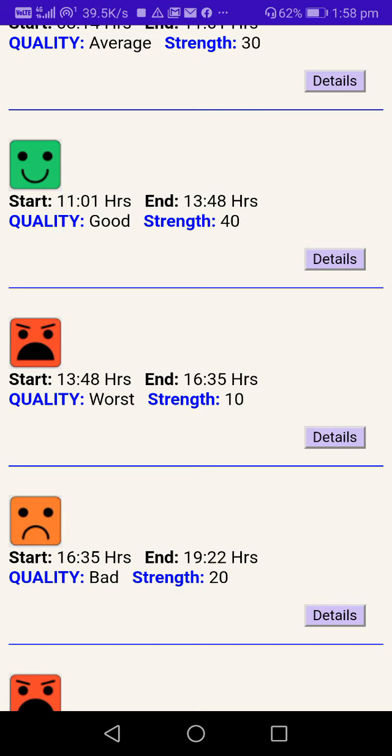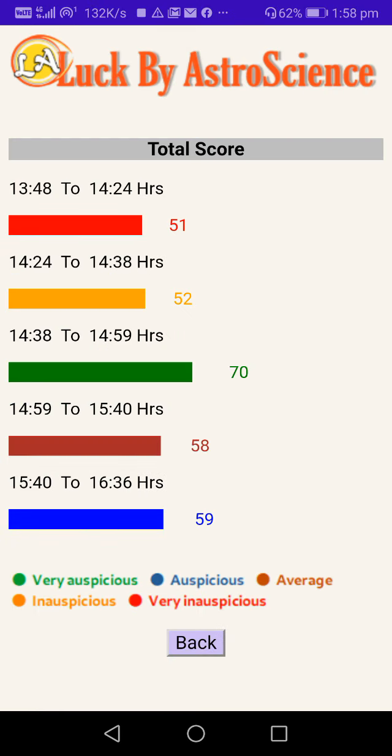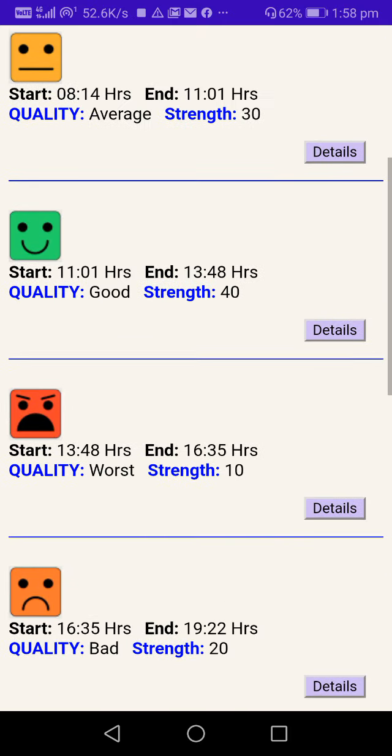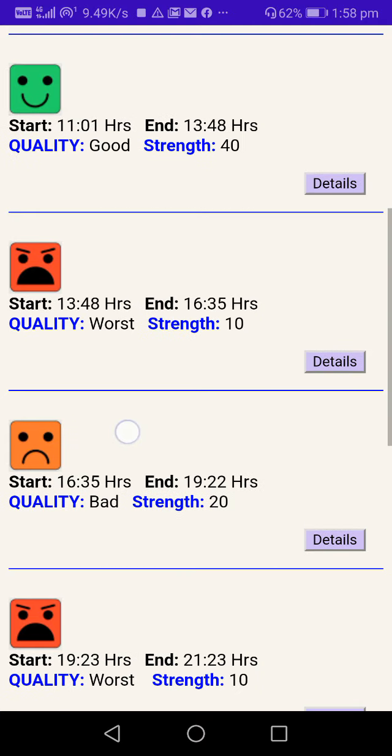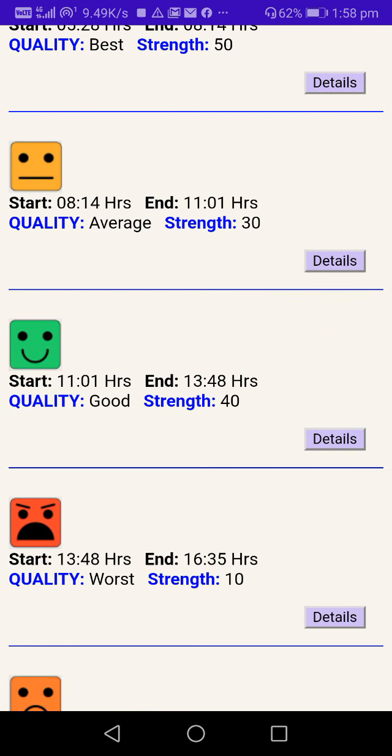So if you have no choice but to do it, then all you would do is tap on the detail for that time period, come here and take the highest one, green, which is 70. So 14:38 to 14:59, this is the time when you like to do it if you have to, okay. My advice, just avoid this entire band if you can. So let's say in the afternoon you have to plan.